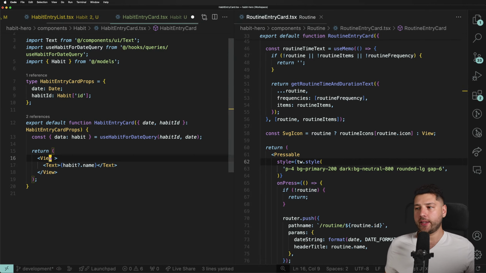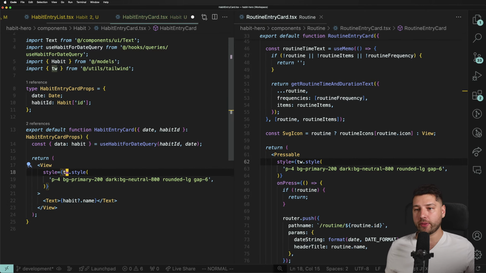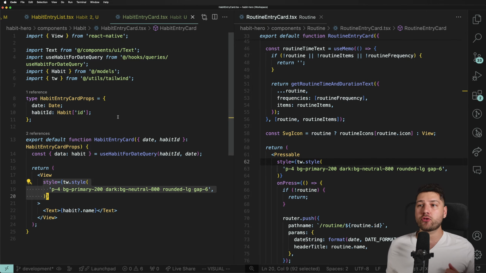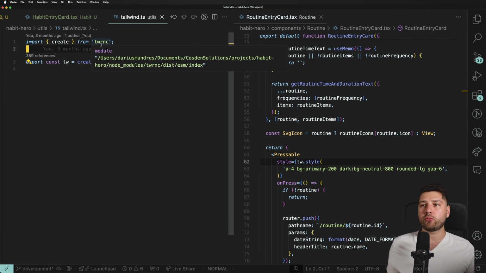By the way, this looks like Tailwind. It is Tailwind, but Tailwind obviously is a web thing, right? So it doesn't work one-to-one with React Native because React Native is not web. So I'm not using class names. I'm using style objects because that's how you style your components in React Native. But I'm using this really cool library. I have this custom utility here. It's called TWRNC, so Tailwind React Native class names or something.